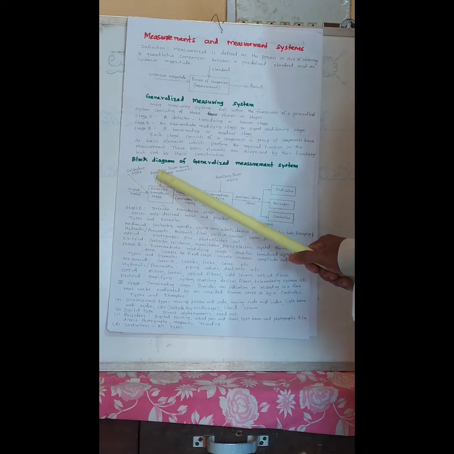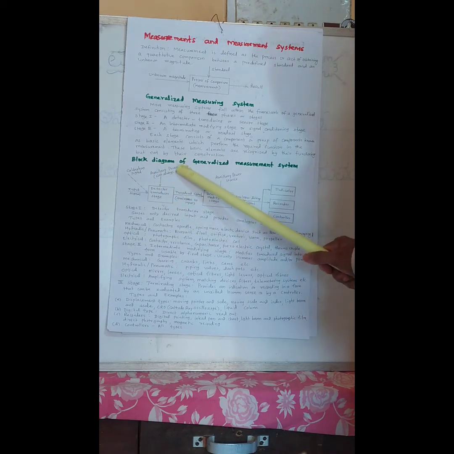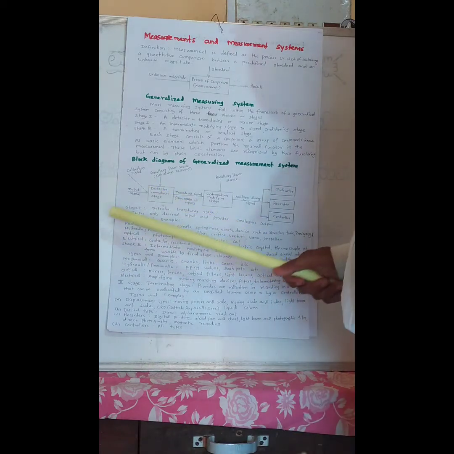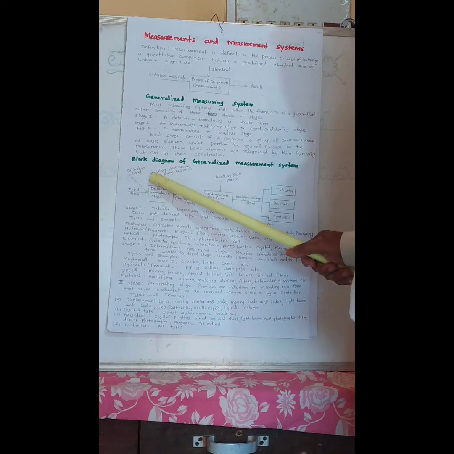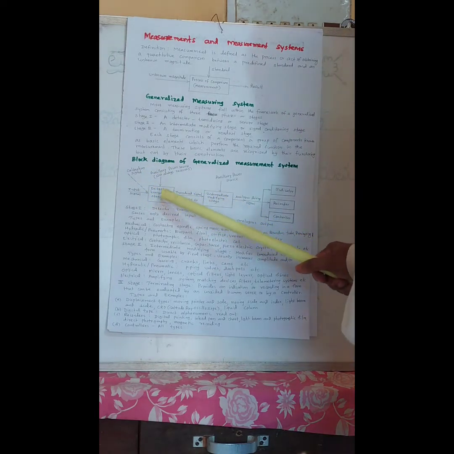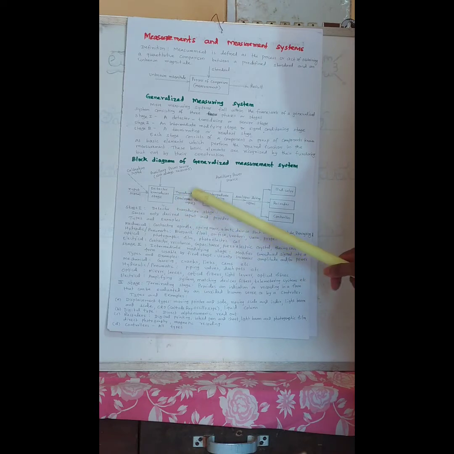Some sensors may require an auxiliary power source and some may not, so it is not always necessary. The signal is then sent to the second stage as the transduced signal, analogous to the input.